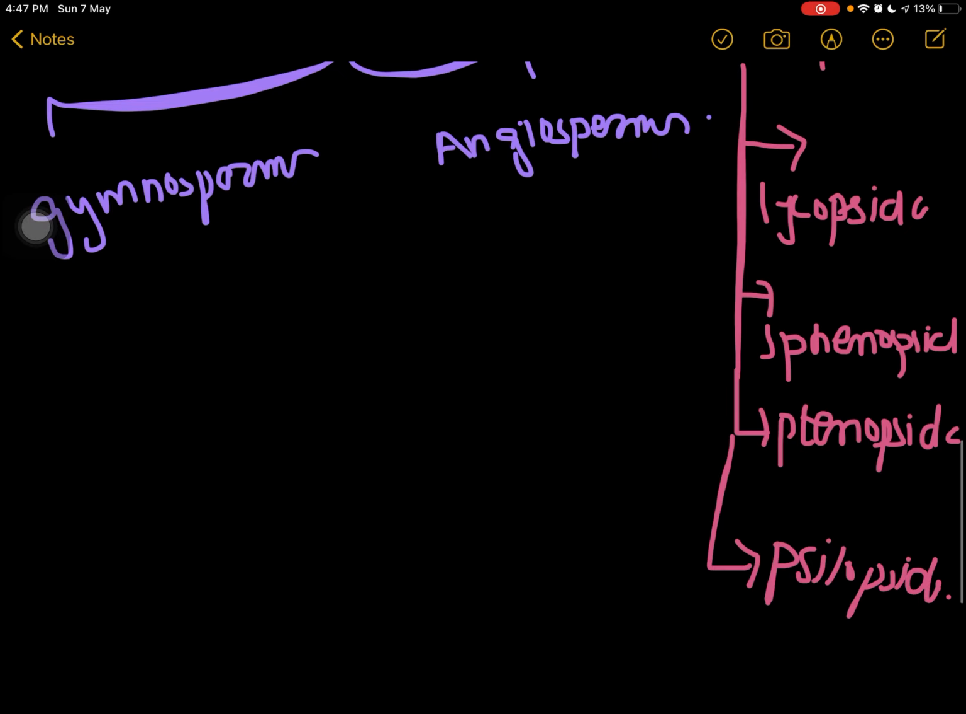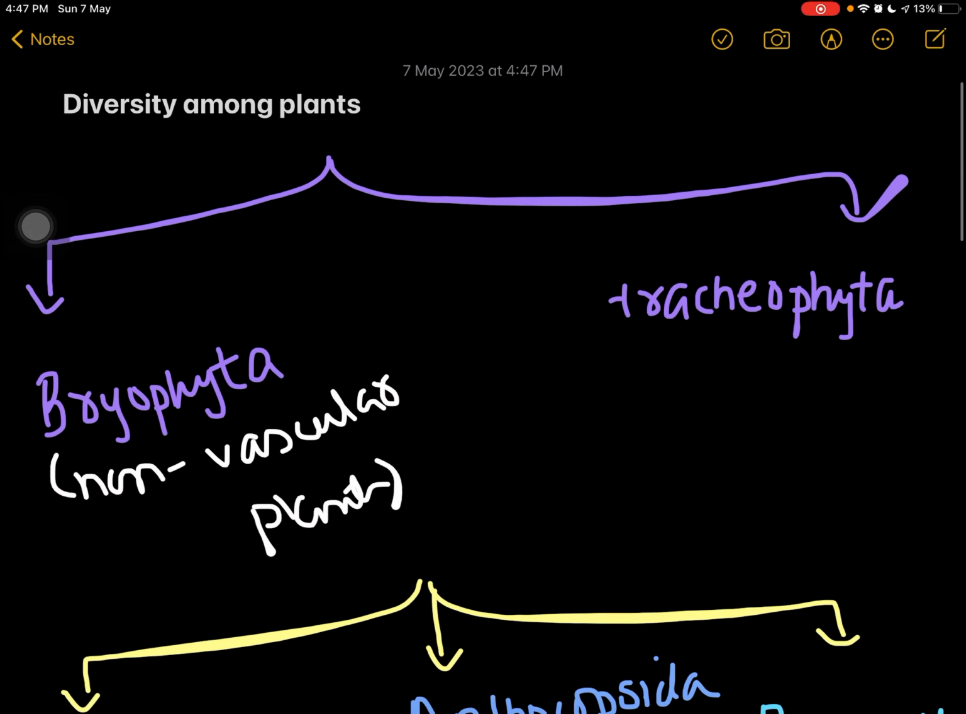Right? So I hope this is clear to you. This was basically a new classification, and this is the diversity among plants.